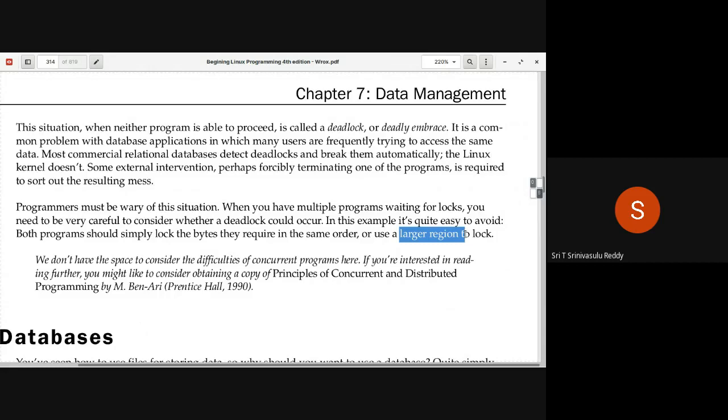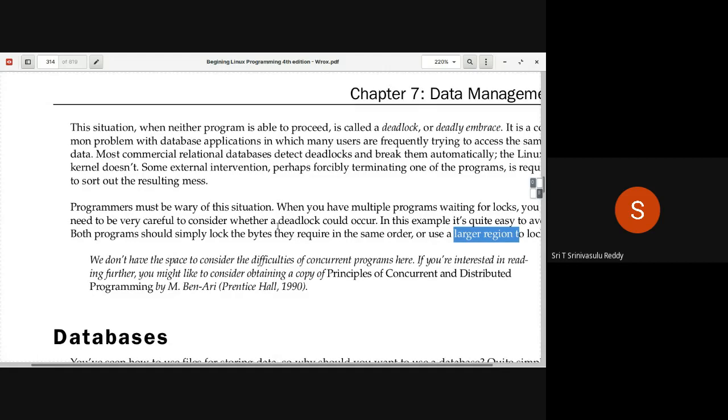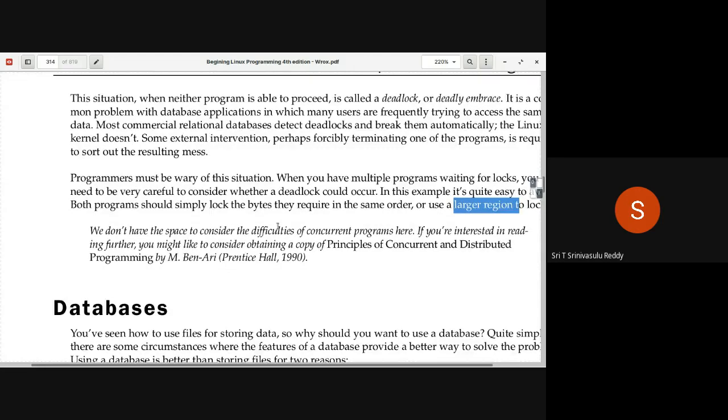If you apply the lock on the 2 bytes, either this fellow will get it or the other fellow will get it, and both fellows will get the complete 2 bytes, so that they can use it after some time. The other fellow also will get it, right? The problem is coming because each fellow is holding a part of it and waiting for the other part. So break that, either by applying a lock on the larger area or by applying the locks in the same order. You can avoid the deadlocks. So this is some kind of a solution.